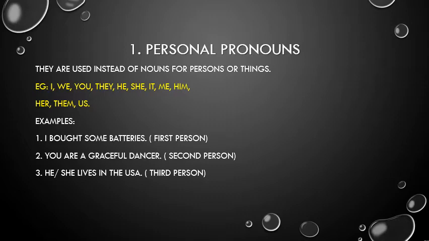These are the words that are used in personal pronouns. For example, I bought some batteries. First person: I bought some batteries, I means me. So me is the first person. You are a graceful dancer. Second person: you means another one person. So another one person is the second person. He, she lives in USA. He is the third person because he is not in the I, you, and so on.